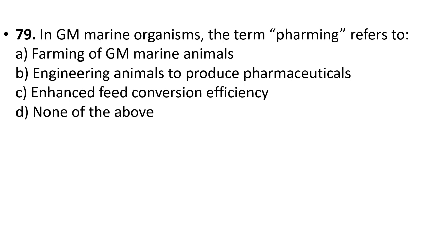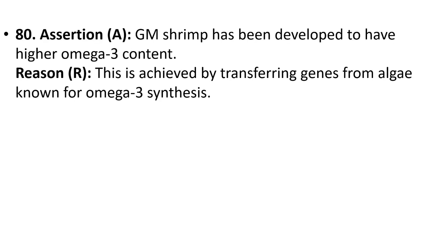79. In GM marine organisms, the term farming refers to A. Farming of GM marine animals. B. Engineering animals to produce pharmaceuticals. C. Enhanced feed conversion efficiency. D. None of the above. Your answer is option B, engineering animals to produce pharmaceuticals.